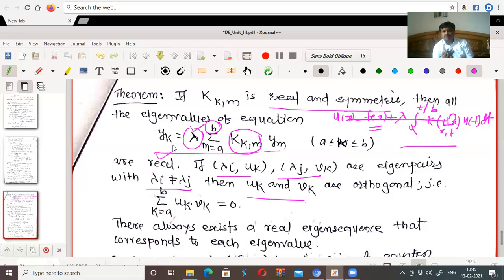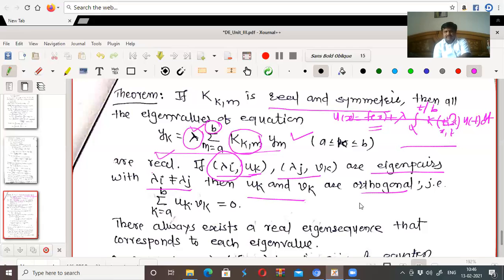Now if they are real, we have two possibilities: eigenvalues may be different, or they may be the same. If the eigenvalues are different, then consider the corresponding eigenfunction. What is meant by eigenfunction? The solution of this equation obtained by putting lambda equal to lambda_i. That solution u_k is called the corresponding eigenvector, the eigenvector corresponding to eigenvalue lambda_i. This pair is called an eigenpair, with lambda_i not equal to lambda_j. Then u_k and v_k are orthogonal.